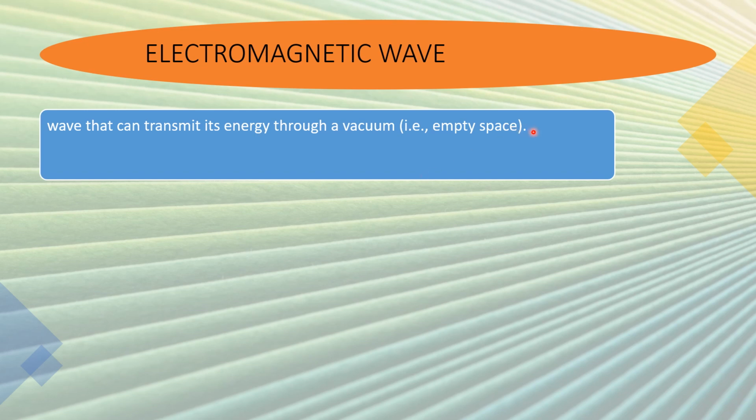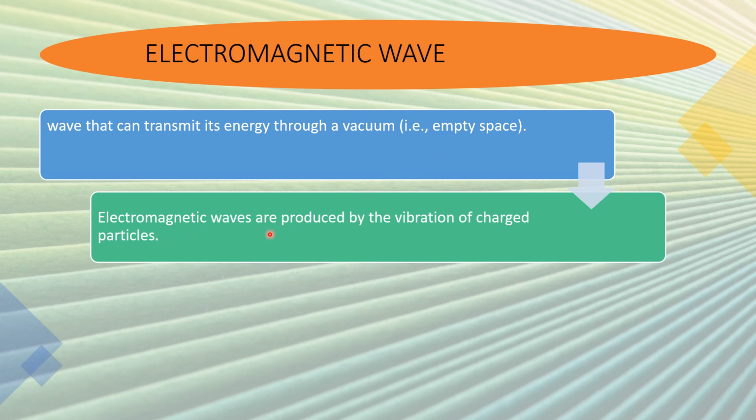So it can travel in an empty space, such as vacuum. For you to understand it more, unlike the mechanical wave, no, hindi siya nakakapag-travel sa vacuum. Kaya kailangan niya ng medium to travel. Electromagnetic alone can travel in empty space.